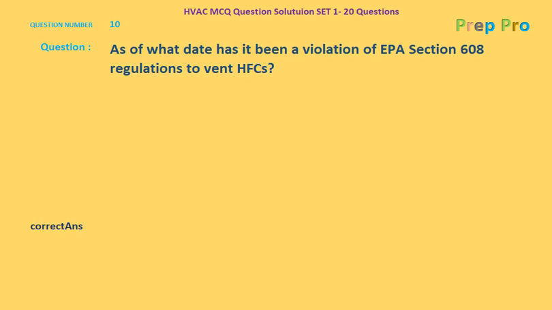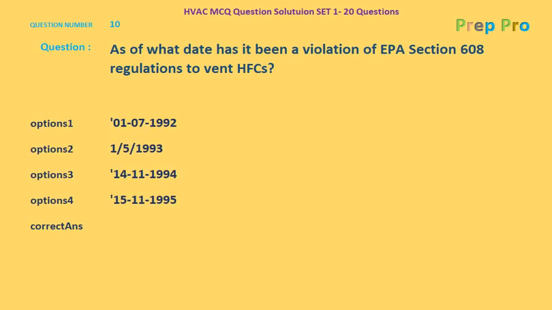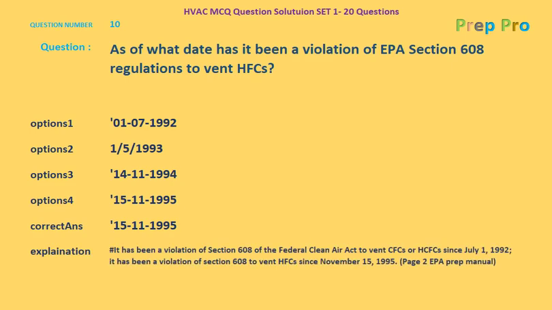So HFCs are a violation since which date? That is the question. The options are 1st of July 1992, 1st of May 1993, 14th November 1994 and 15th November 1995. The correct answer is 15th November 1995. So let's look at the explanation.